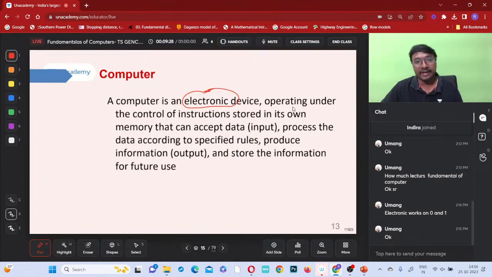It is an electronic device operating under the control of instructions stored in its own memory that can accept data. It is operating under which one?